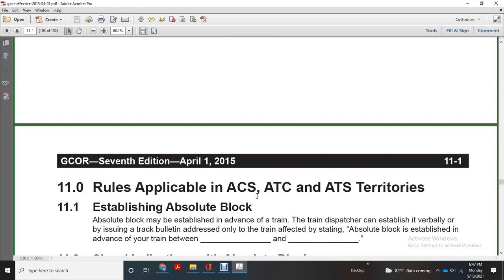Chapter 11, the rules applying to ATCS and ATS territories, establishing absolute block.